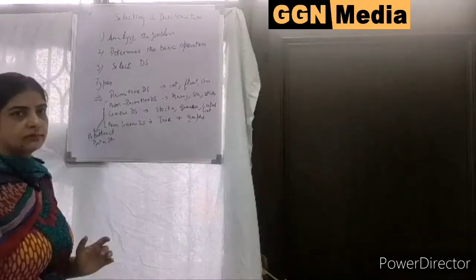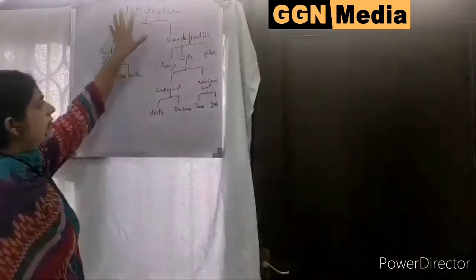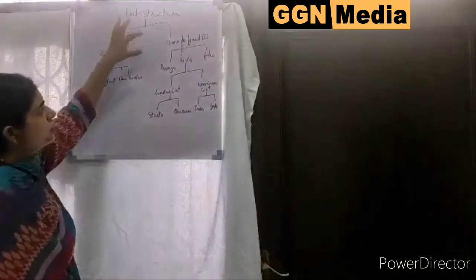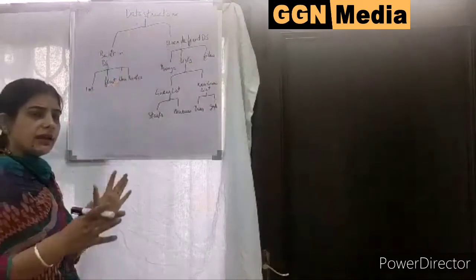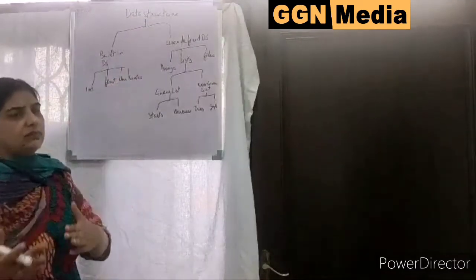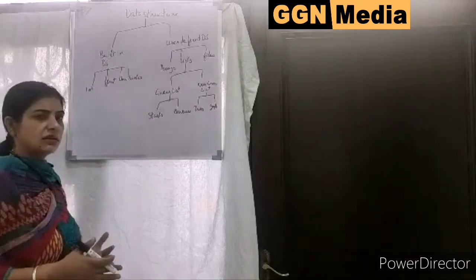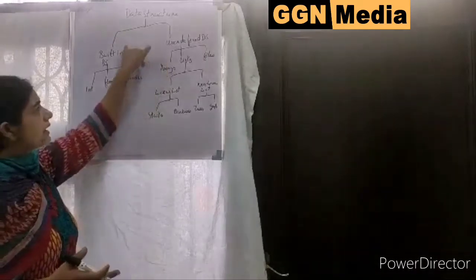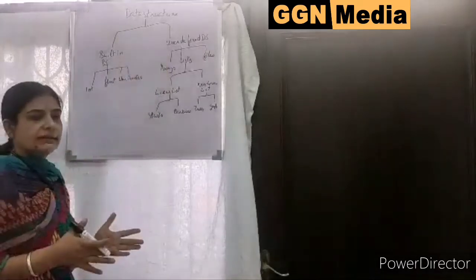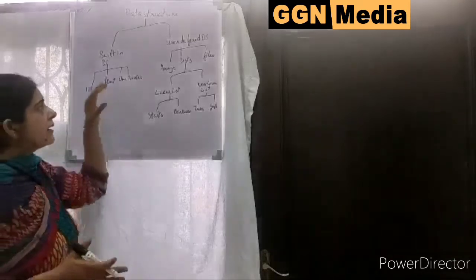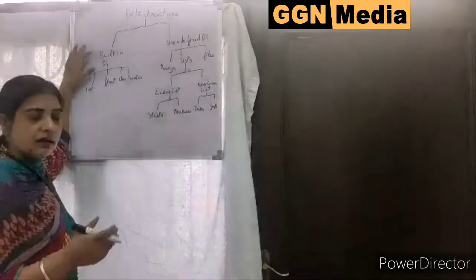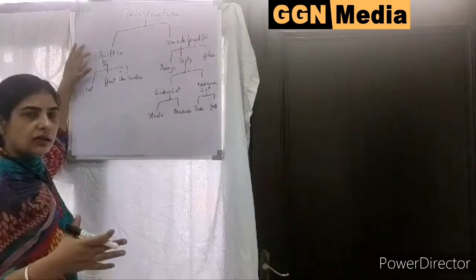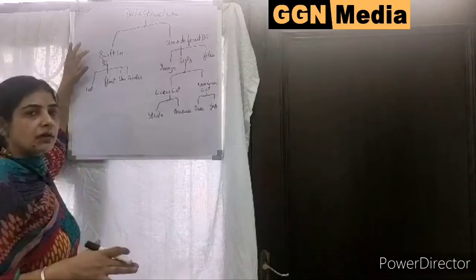Okay. Now, different data structures. There are two types of data structure: built-in data structure and user-defined data structure. Previously, I told you that there are different types of data structure: primitive data structure and non-primitive data structures. Okay. But in this, I am defining built-in data structure and user-defined. Built-in data structure means the data structures that are already stored in the memory. Users are not creating them; they are already programmed in the memory.